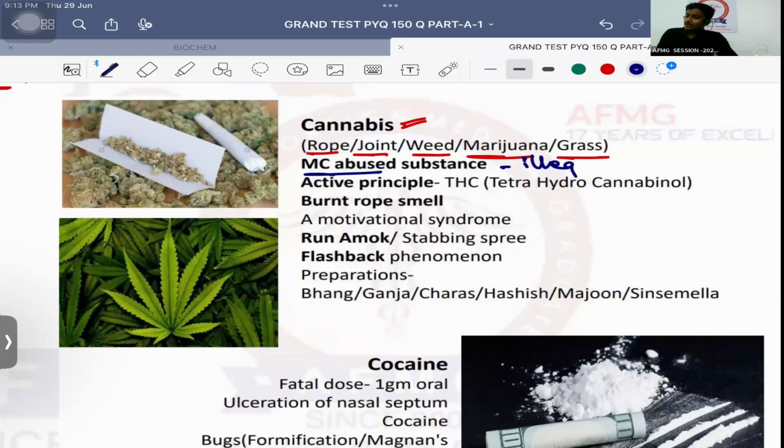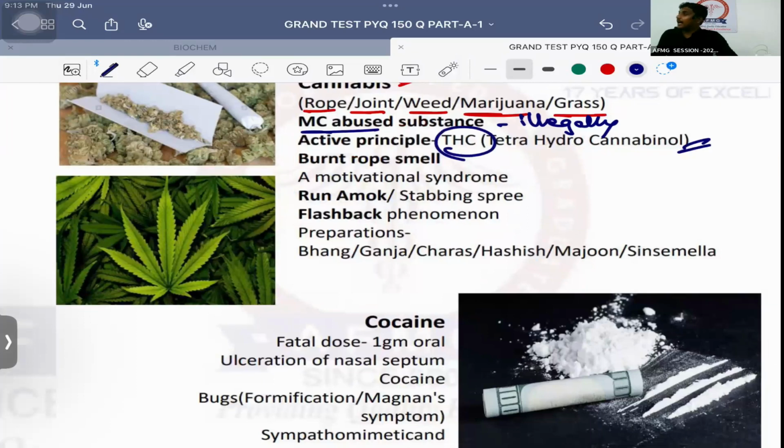Active principle, classical question: THC, tetrahydrocannabinol. Which kind of smell comes? Burnt rope smell. And that leads to an amotivational syndrome. समझ रहे हो काहे नहीं आ रहा motivation? हुक्का और पता चलेगा. ठीक है? Actually, it causes an amotivational syndrome. You have lack of desire in anything. खाना खाने का मन नहीं करेगा, बता रहा हूं मैं. ठीक है. So important is that.